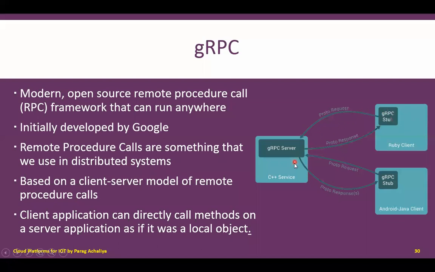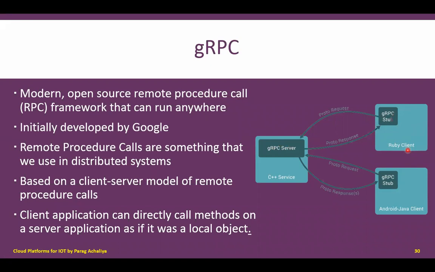The client will call a method available on the server. It will send a request to the server for a remote procedure call. The server will check the request, and on the basis of that request, the server will send a response to that particular client. In this way there will be communication between various clients and one server, and that server will be responsible for serving all the requests received from all types of clients.